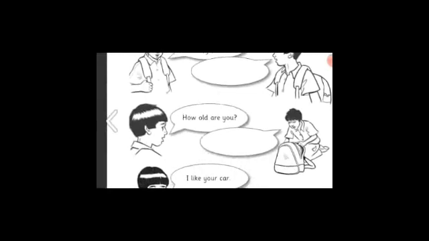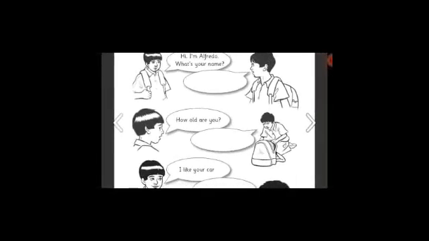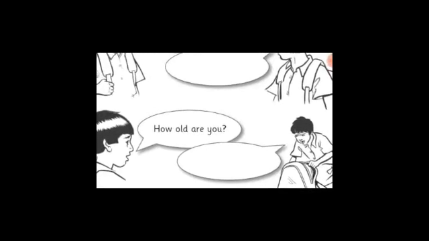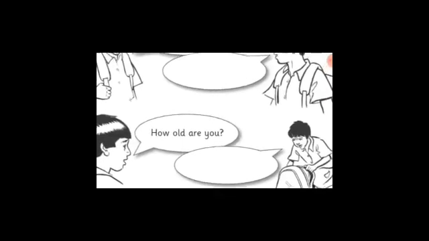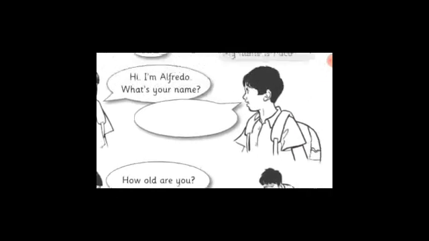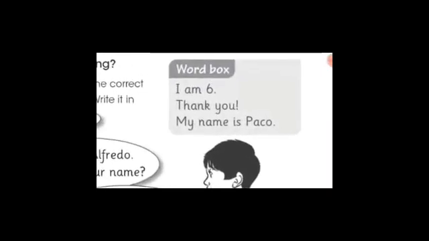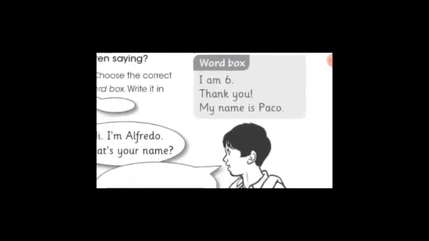Come forward to the second boy. Second question of the boy: how old are you? Now he is asking about his age. So to tell our age we use a number. So find the number in these 3 sentences. Yes, in the first sentence we find the number: I am 6.